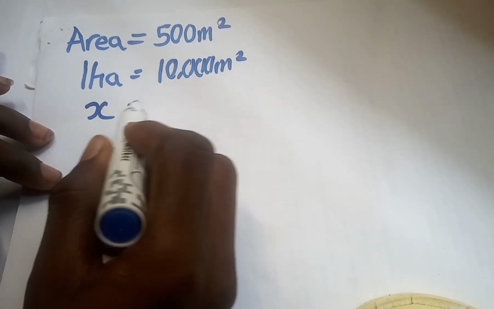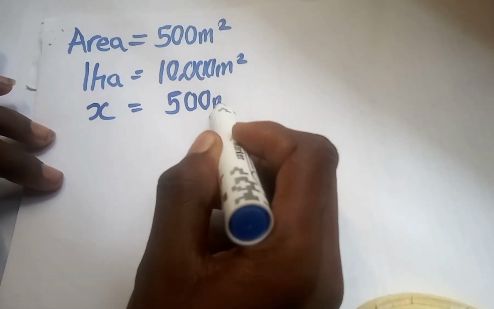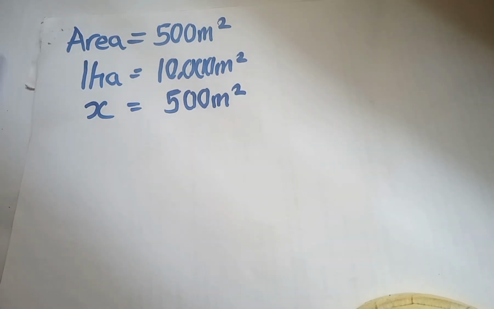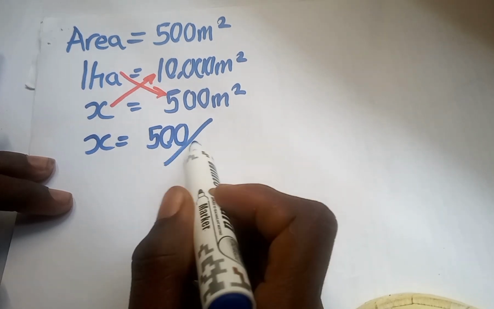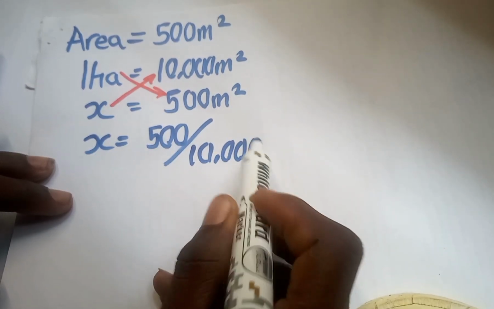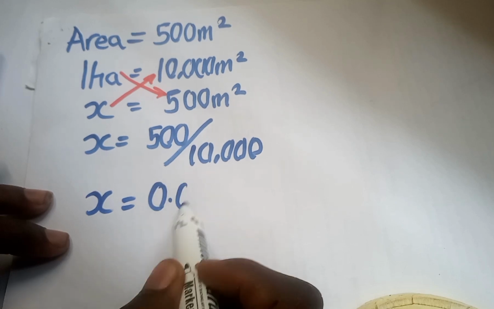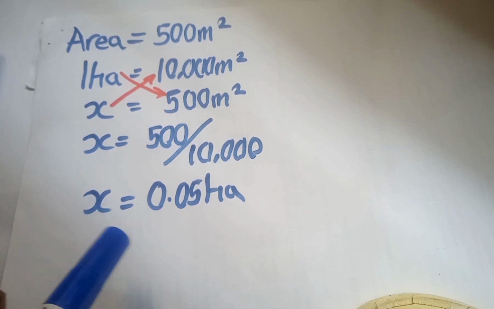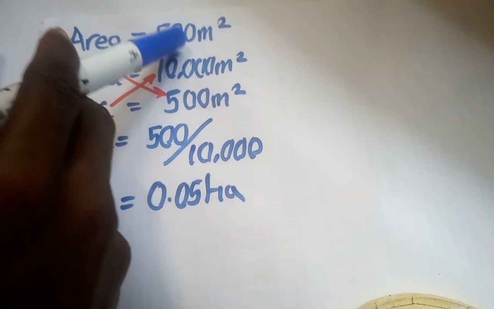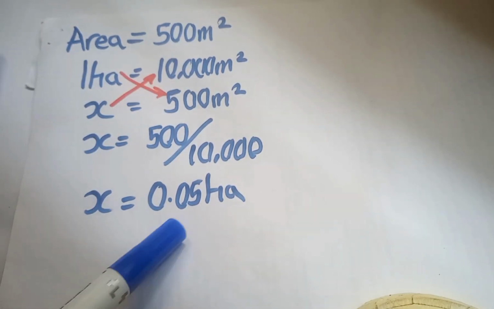So X is equal to what? 500 meter square. If I cross multiply, I'm going to have X equals 500 all over 10,000. X is equal to 0.05 hectares. So this is the area of the farmland in hectares. 500 meter square is the same thing as 0.05 hectares.